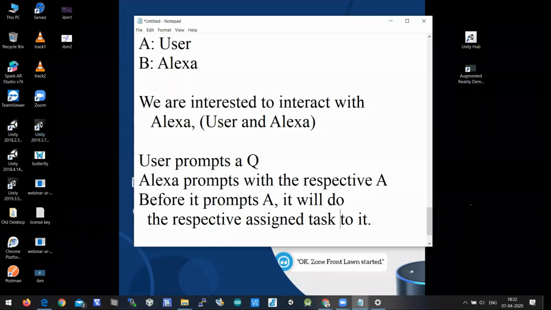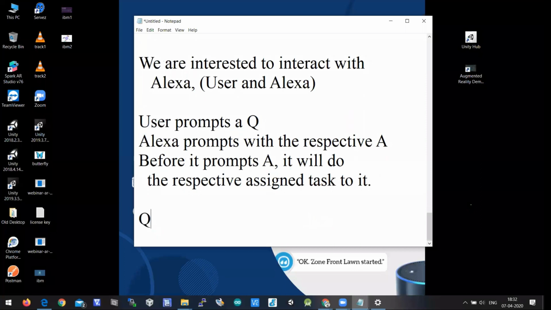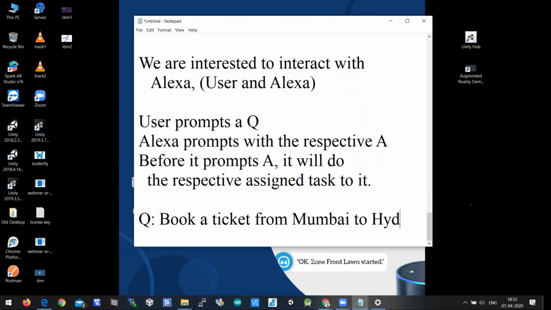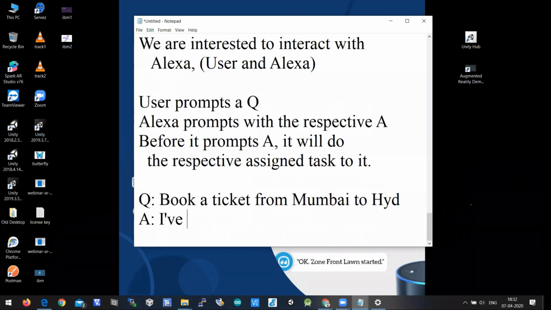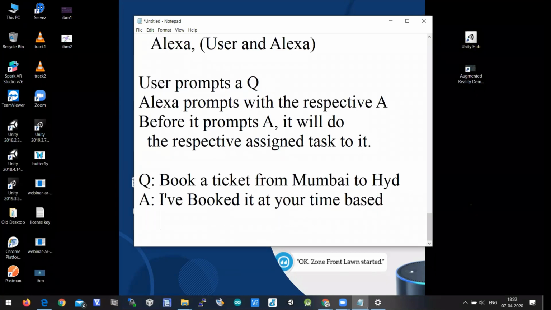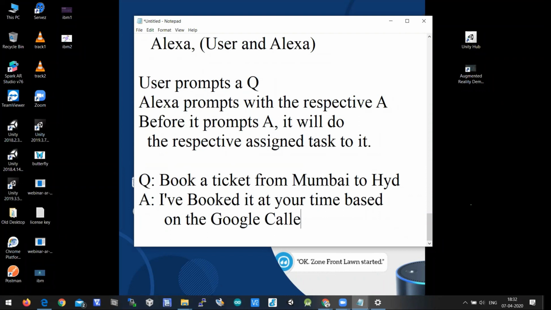If you say, Alexa, please book an air ticket at the respective time, it will book a ticket and the money will be deducted from the wallet. It can be a Paytm wallet or a PhonePe wallet, and the money will be deducted from there, and it replies with yes, I have booked it. So if the question is book a ticket from Mumbai to Hyderabad, the answer is I have booked it at your time based on the Google Calendar assigned with your email.